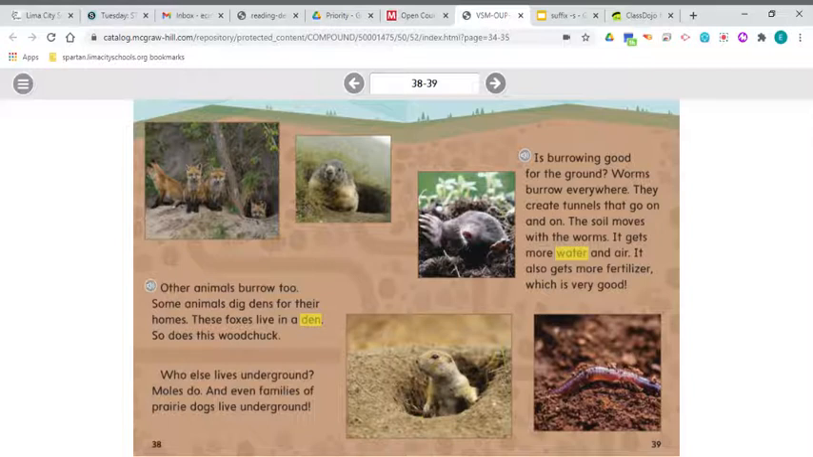So I want to talk about what happened on page 39, talking about main ideas and details. Now, what do you think the main idea is on page 39 that's all about these worms? I think it could be that worms burrow everywhere. That's probably the big idea, the main idea. And the details that support it are they create tunnels that go on, and then it talks about how it helps the soil. So I think the main idea is that worms burrow everywhere.